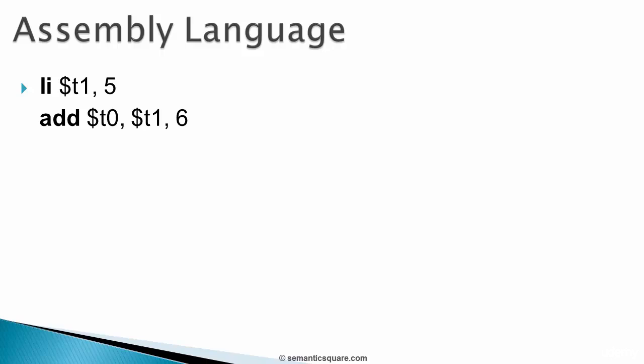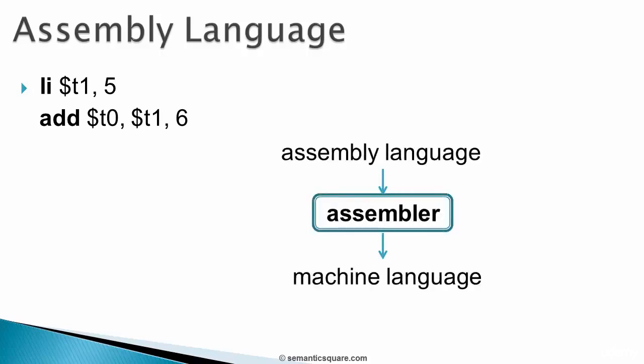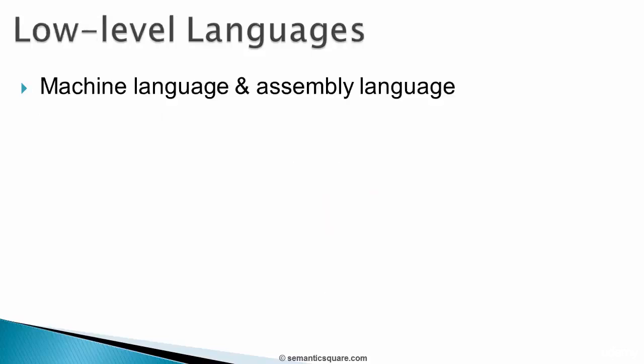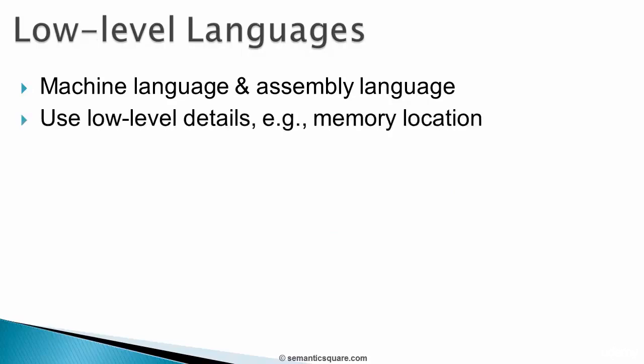But computers understand only machine language. They don't understand assembly language. So there is a program called assembler which translates assembly language instructions to machine language instructions, which a computer can understand. Now both machine language and assembly language are referred to as low-level languages. And that's because they use low-level details of a computer. One example would be specifying the memory location where we are storing data.